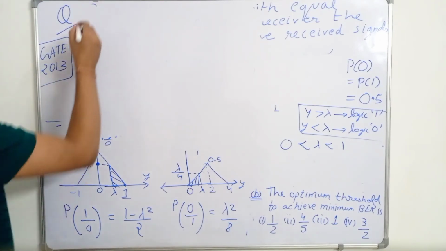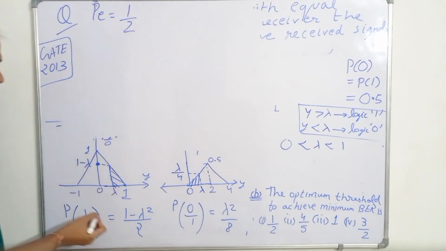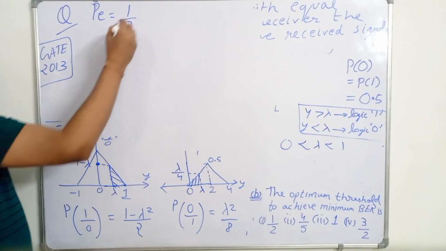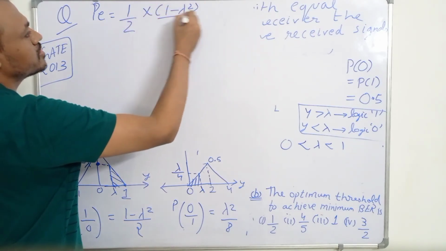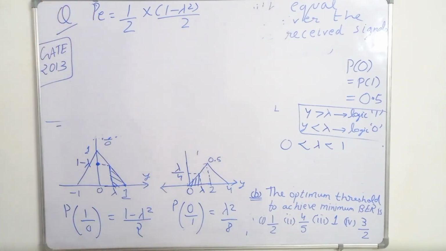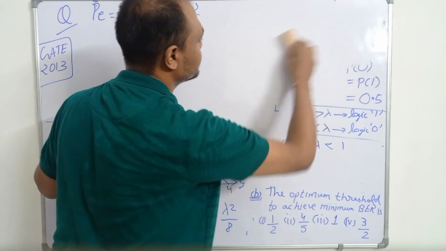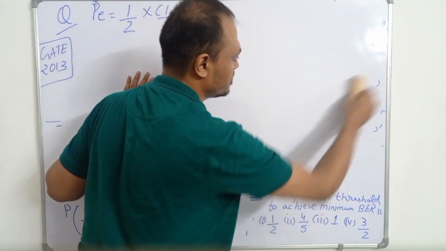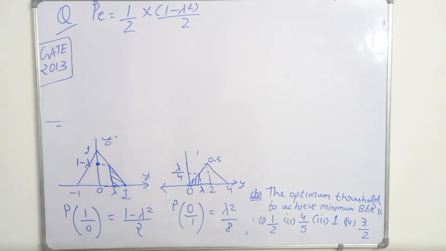So the probability of error will be equal to probability of 0 into probability of 1 by 0, so 1 by 2 into (1 minus lambda) square by 2, plus probability of 1 into probability of 0 by 1.